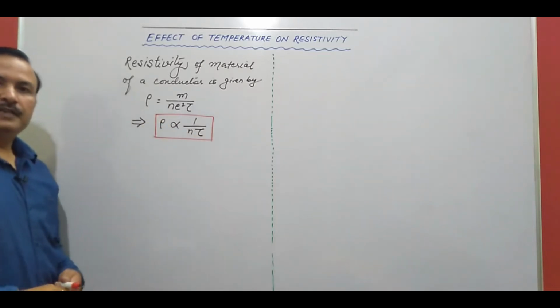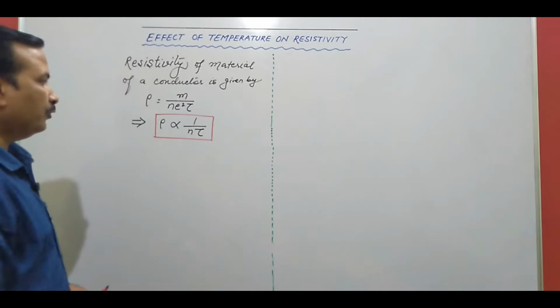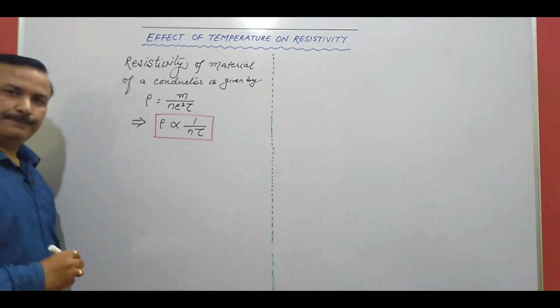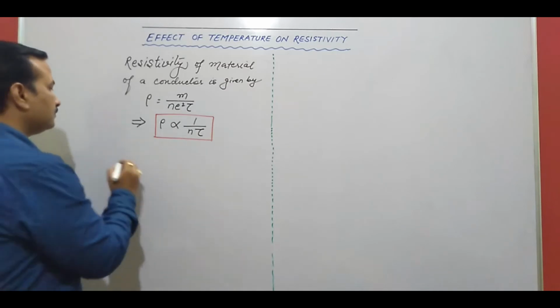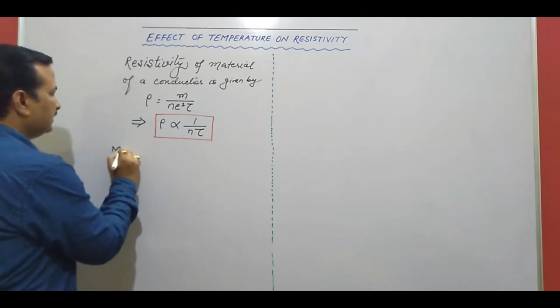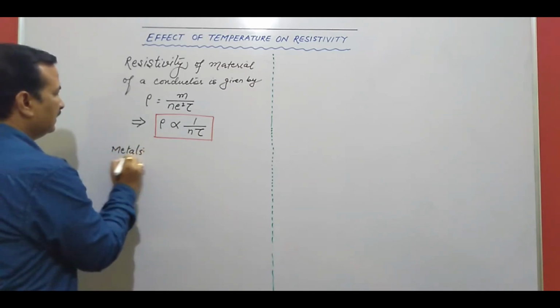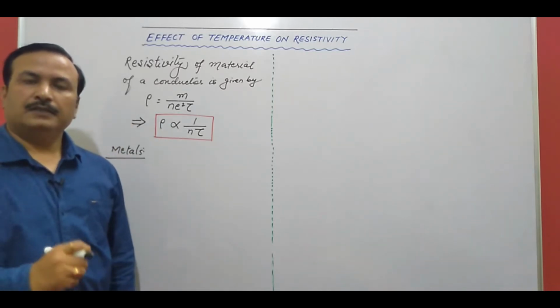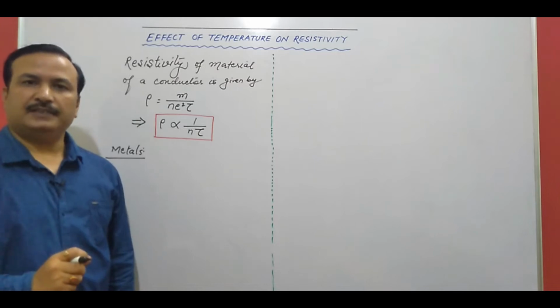So what happens in case of different materials? When we talk about metals, when we increase the temperature, the number density does not change.